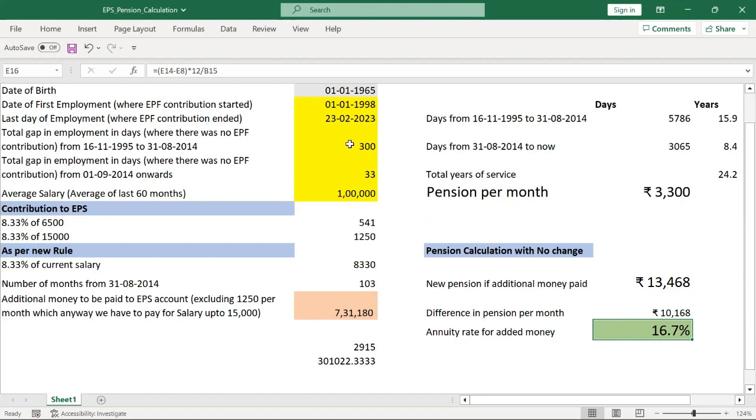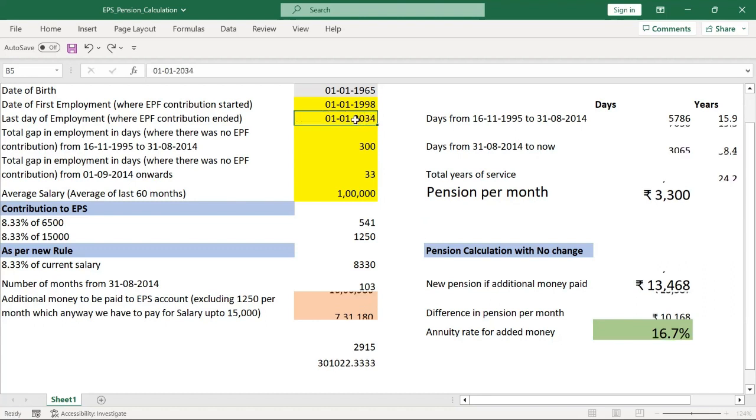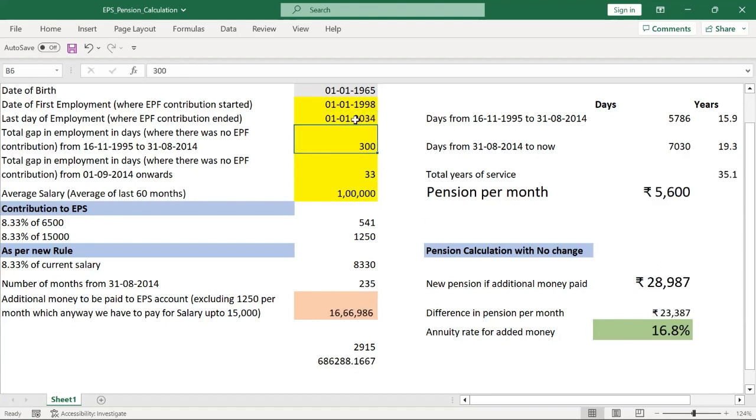So what if I'm not retiring today? Does the same calculation hold good? Suppose I'm retiring in 2034. Let me put a date, 01/2034. All Excel gets updated. Now my total outgo will be this much, 16,66,000. But remember, I will not be paying this entire amount today.